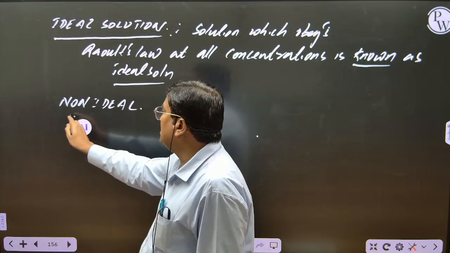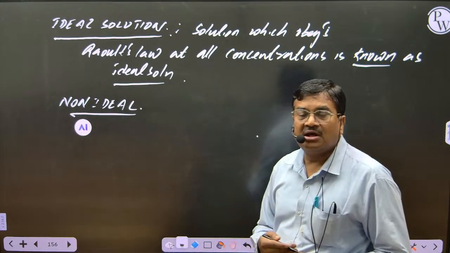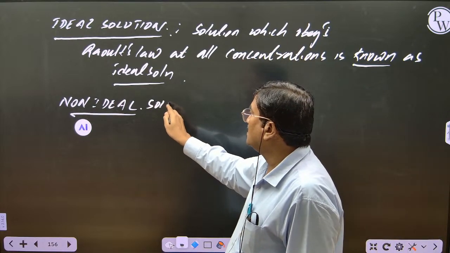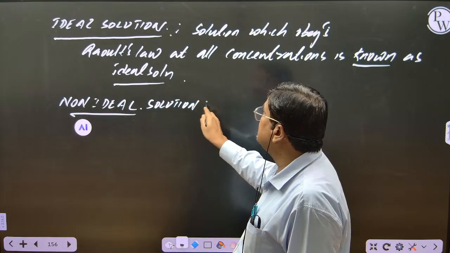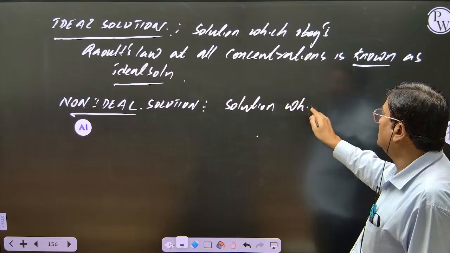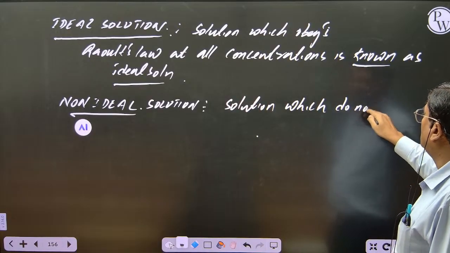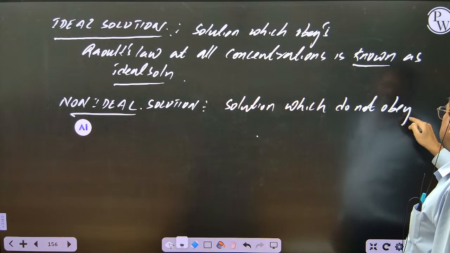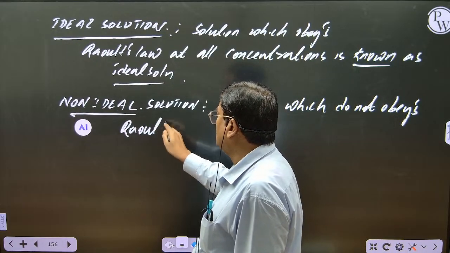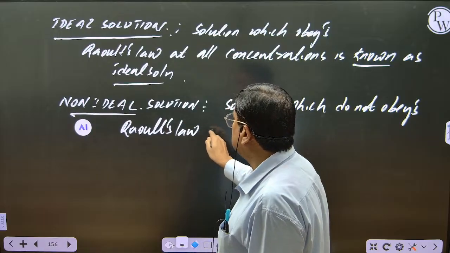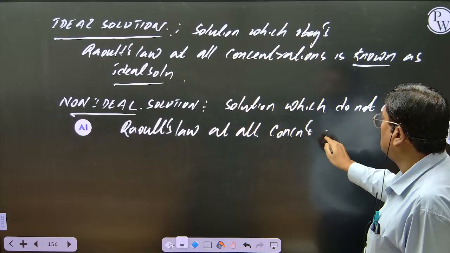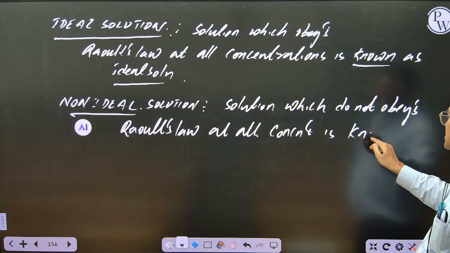A solution that does not obey Raoult's law at all concentrations is called a non-ideal solution. Write: a solution which does not obey Raoult's law at all concentrations is known as a non-ideal solution.